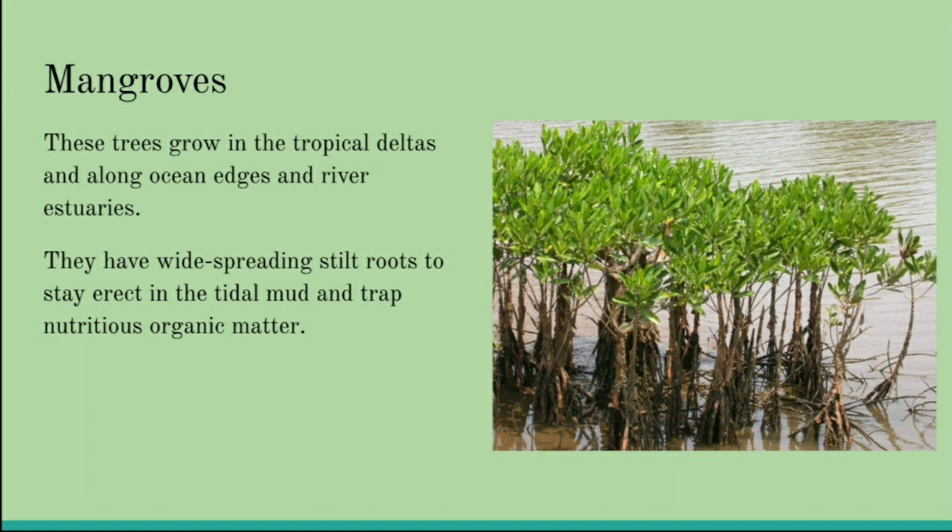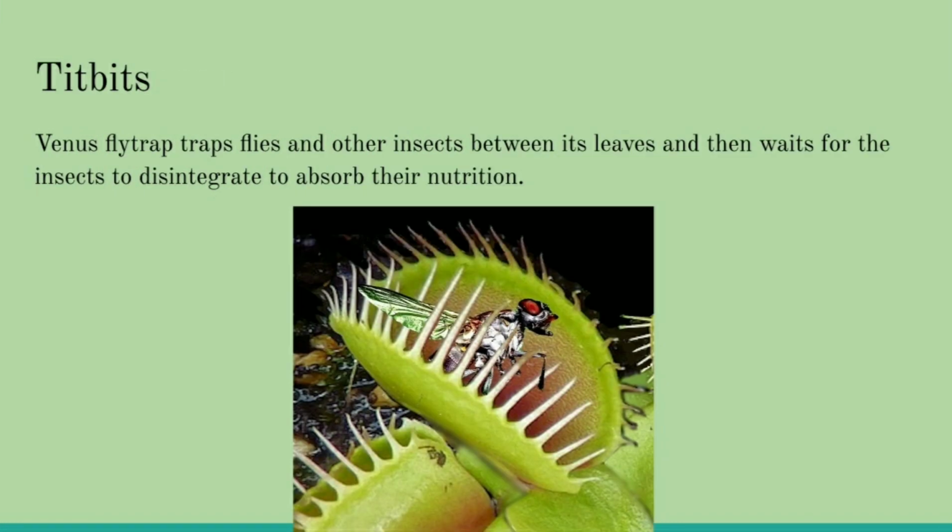They stay erect in the tidal mud. In the tidal mud also they stay erect, and they do not fall, and they trap nutritious organic matter. These roots have the capacity to absorb the nutritious organic matter inside the earth. So these are mangroves. You must have heard the name mangroves earlier somewhere. The important points are mangroves are the trees that grow in the tropical deltas and have the capacity to absorb nutritious organic matter from the ground.